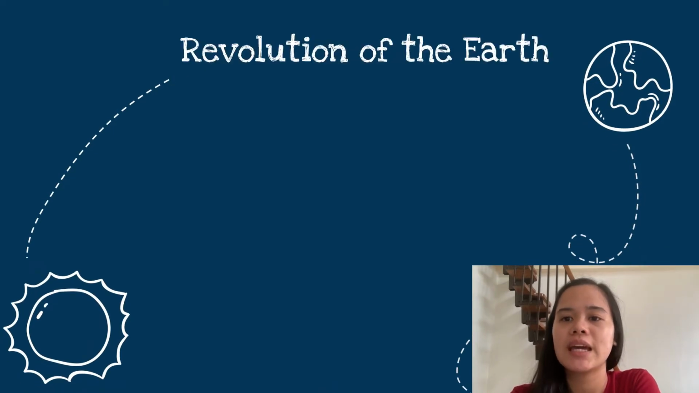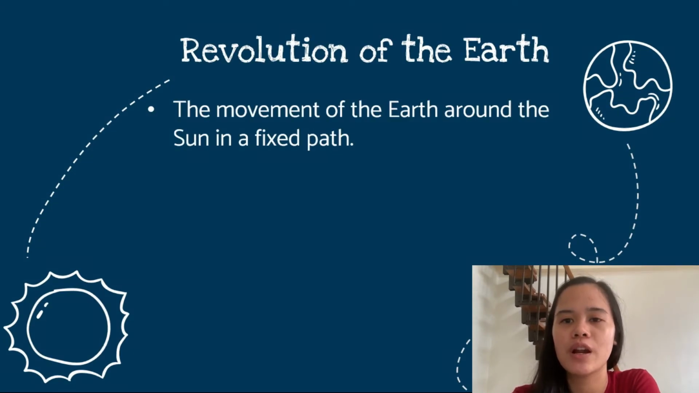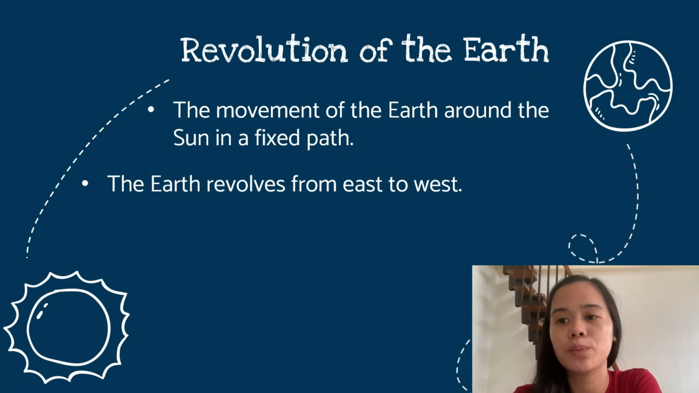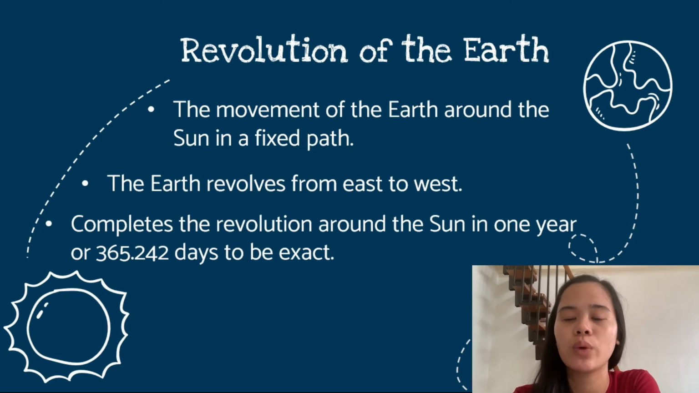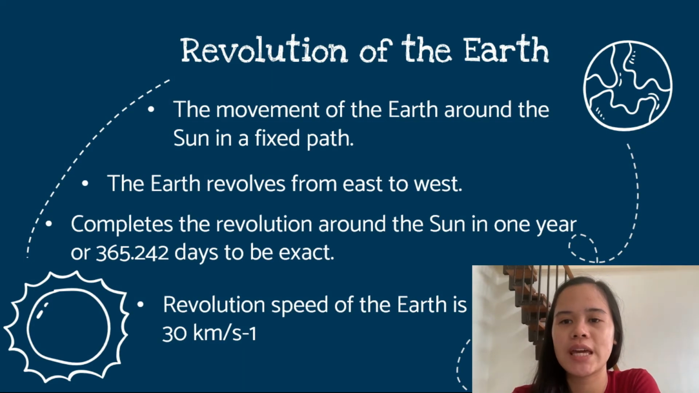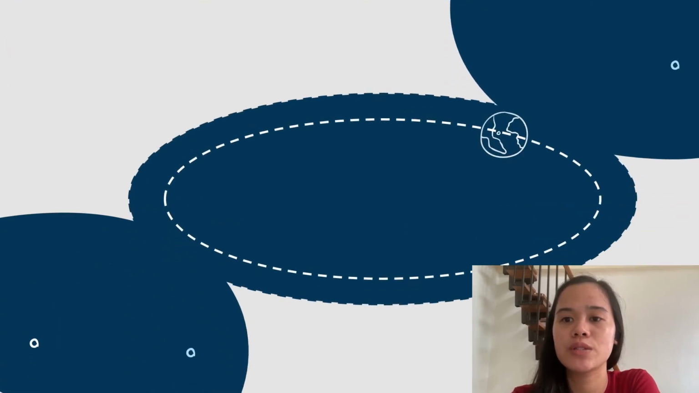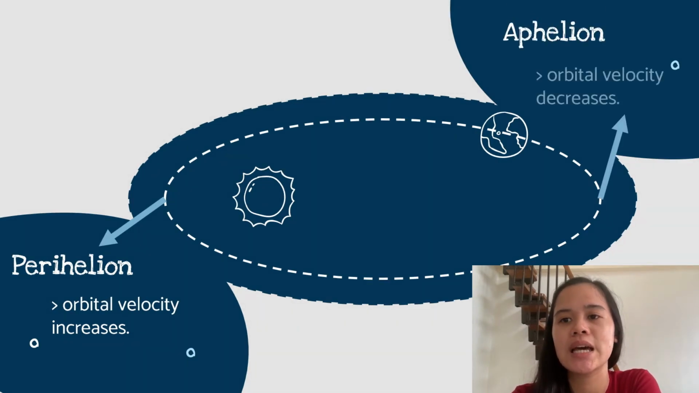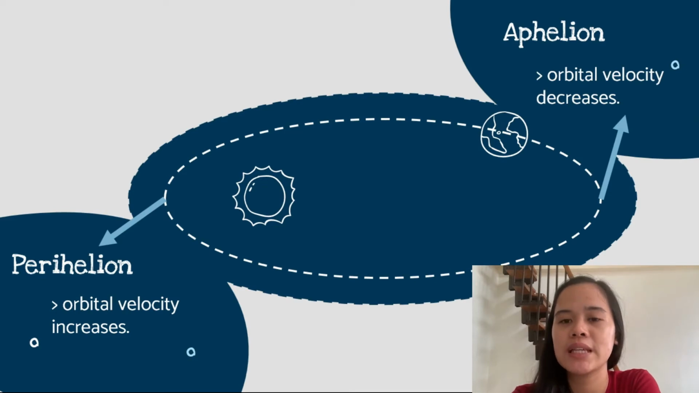Revolution of the Earth. It is the movement of the Earth around the Sun in a fixed path. It revolves from west to east. The Earth completes one revolution around the Sun in 1 year, or 365.242 days to be exact. The revolution speed of the Earth is 30 km per second (km s^-1). The Earth is closest to the Sun at its perihelion, wherein the orbital velocity increases, and farthest from the Sun at its aphelion, making the orbital velocity decrease.